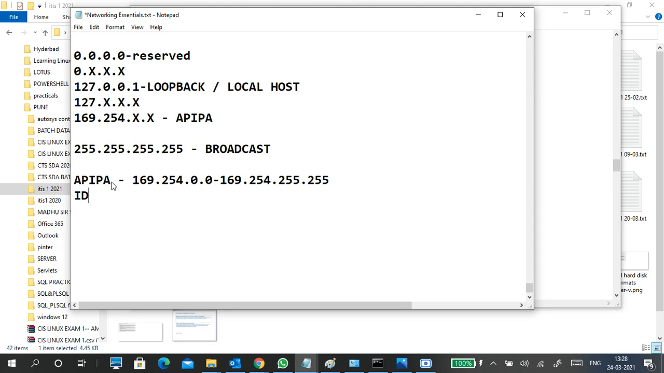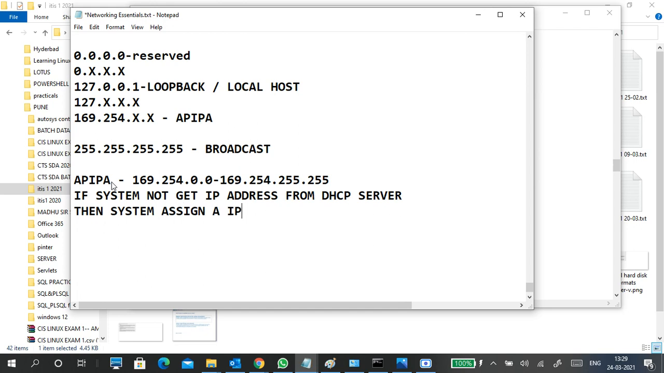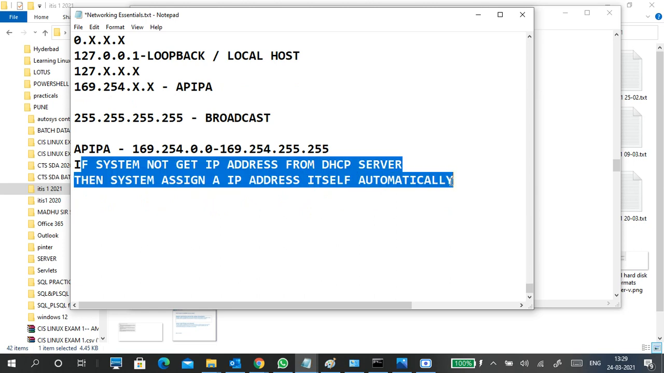When will you get APIPA? If the system does not get an address from the DHCP server, then the system assigns an IP address to itself automatically. Okay, so that is that IP address.